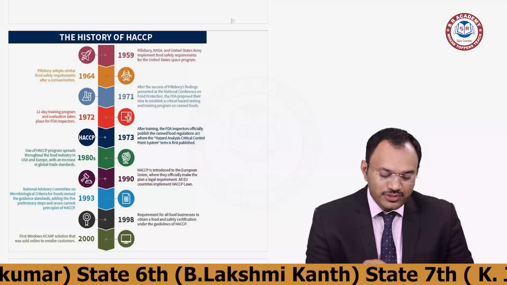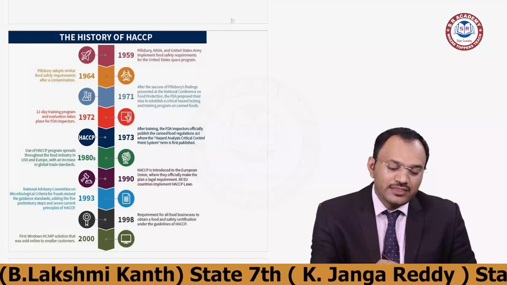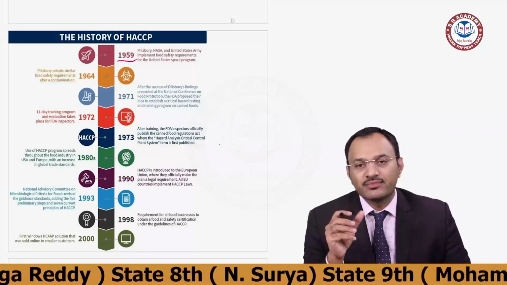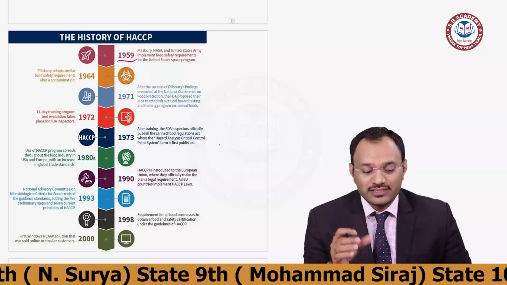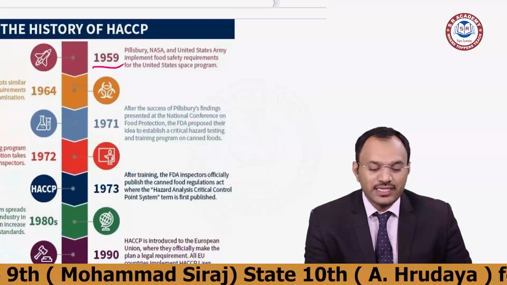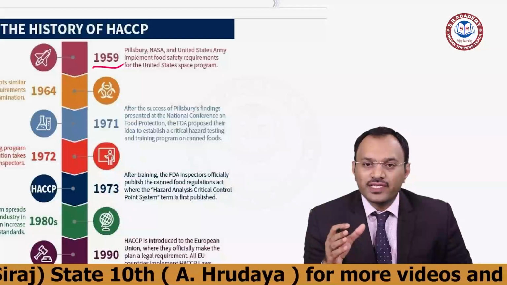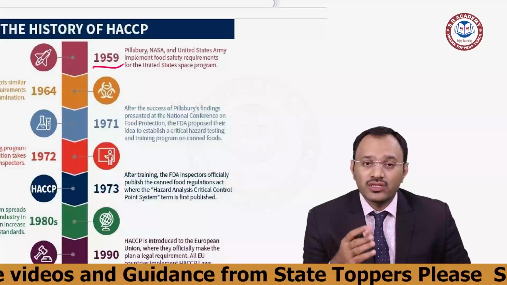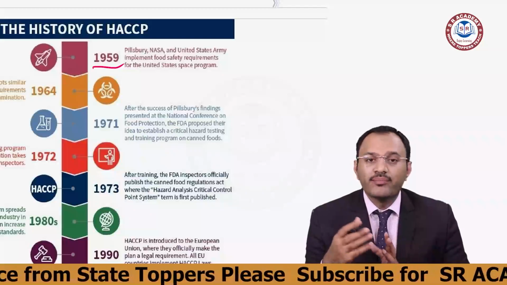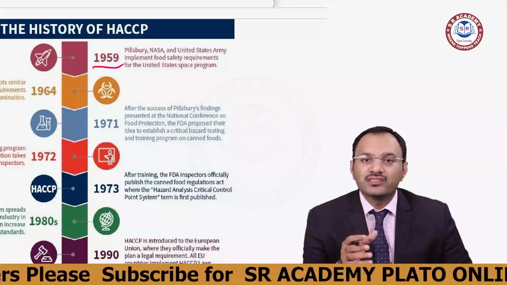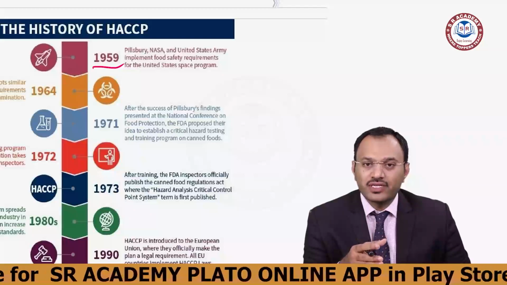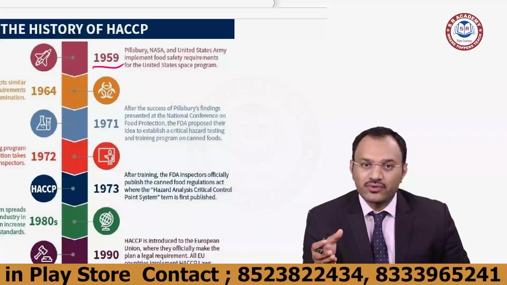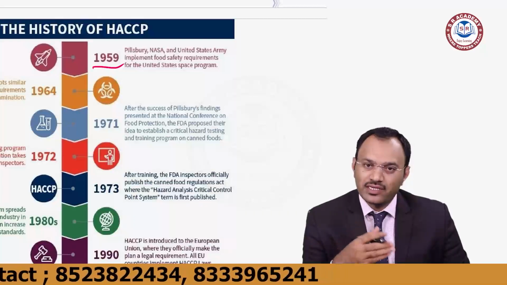Okay, so in early 1959, NASA created some technology. With this technology, they wanted to identify how a product becomes risky, what the risks are, and how to make the product very safe. Then they started working on the concepts of HACCP, hazard analysis and critical control points, at the topmost scientist level.